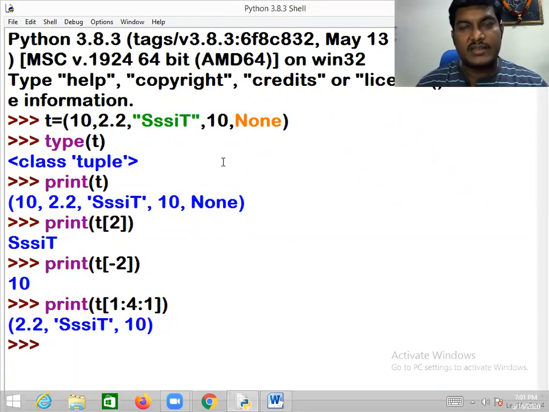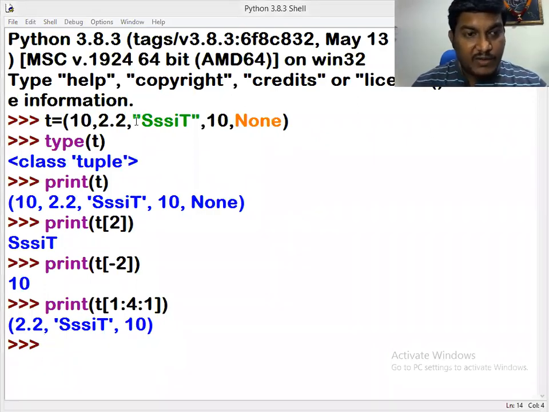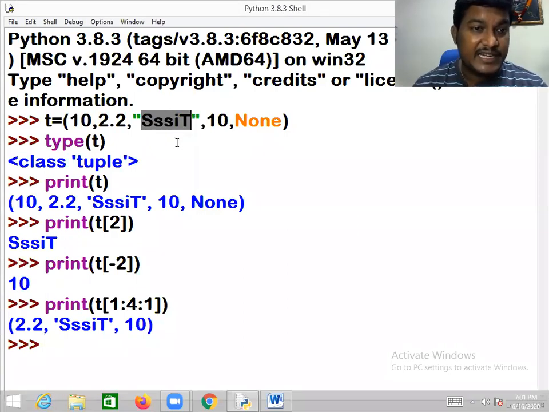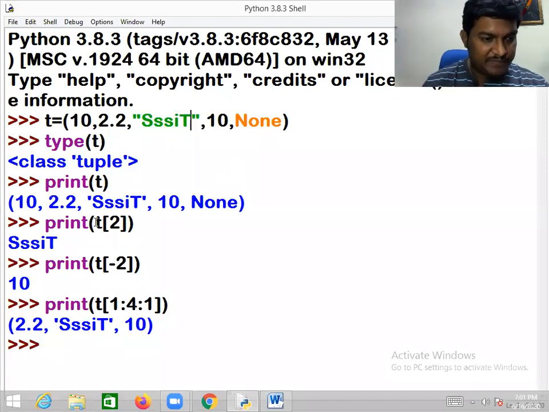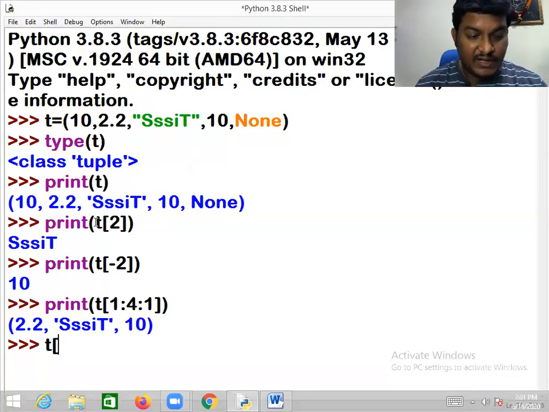Now the question is, is the tuple mutable or immutable? Immutable. Immutable means it doesn't allow you to make changes. Now I want to show you something practically. My requirement is to replace the string with another value. What is the location? This is 0, this is 1, and this is 2. At location 2, I want to do something, that is, assign to t of 2. We have beautiful sessions ahead.